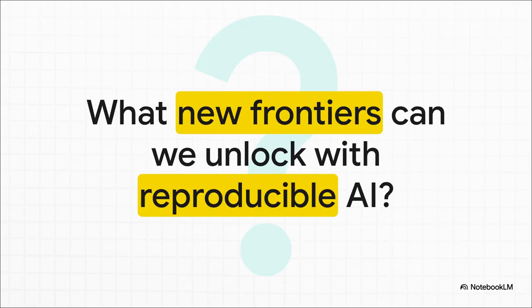And that leaves us with a final, really important question. Getting the same answer twice might seem like a small thing, but it's really about control and precision and reliability. So as we continue to build these incredibly powerful tools, what other impossible problems could we solve just by demanding this level of scientific rigor? What else can we achieve when we finally truly defeat the ghost in the machine?